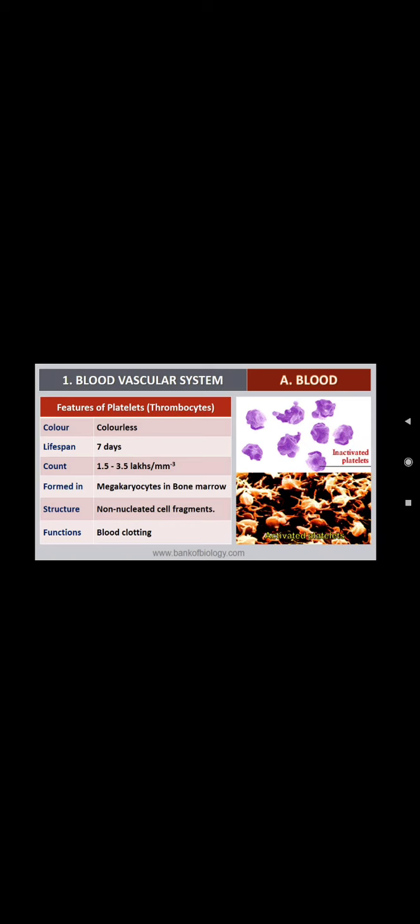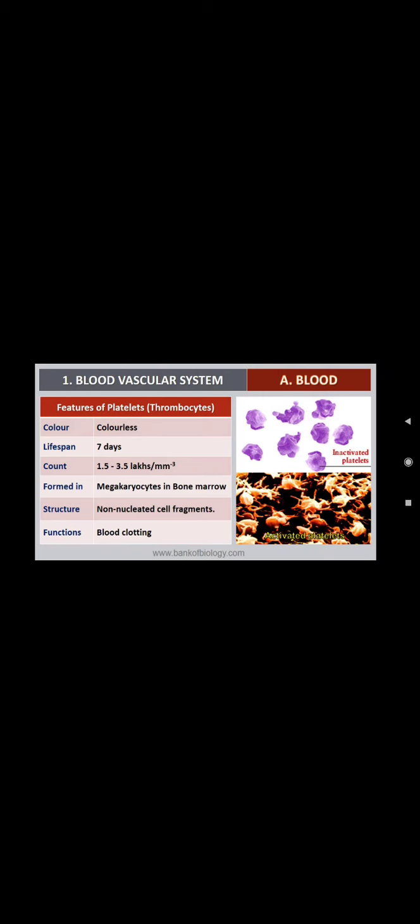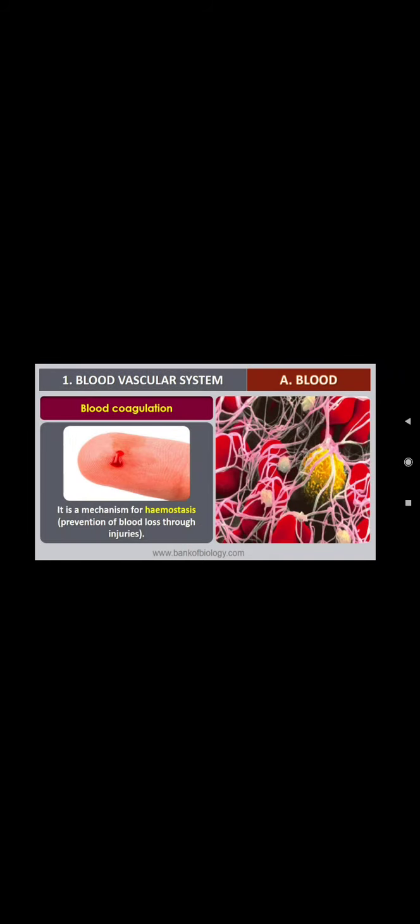Blood coagulation is a mechanism for hemostasis. So how does this hemostasis take place? That is what we are going to discuss.